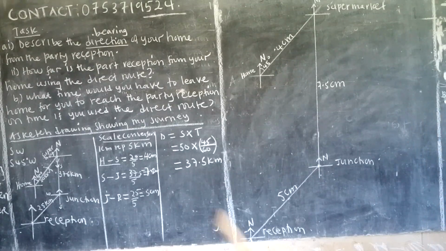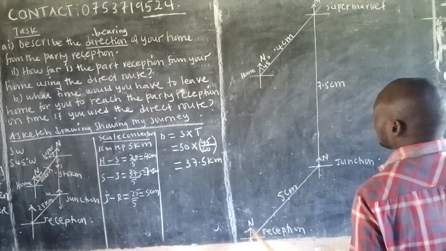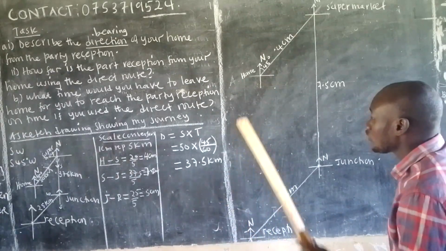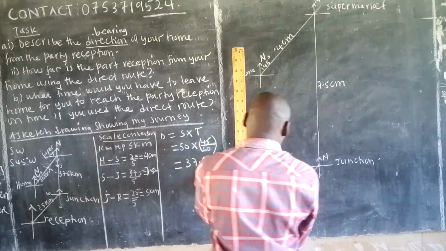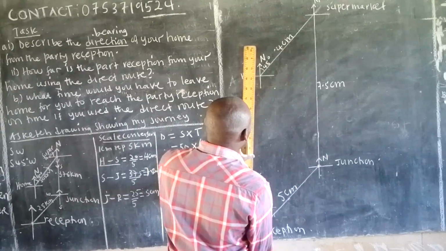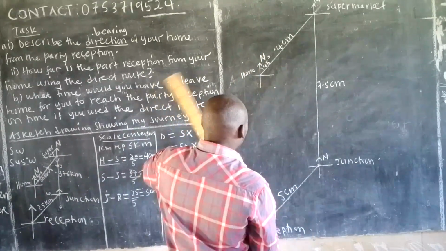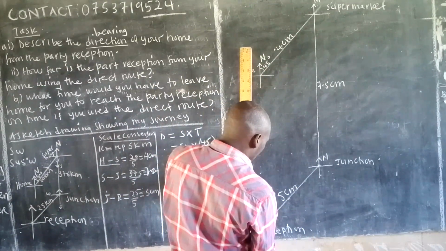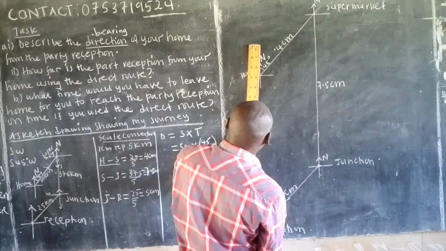Now, the places that I've talked about, you begin by joining them. From your home, from the reception, we see the direction of the other side. Now what you do, you join those two places that I've talked about. You get your ruler and join them, first of all.